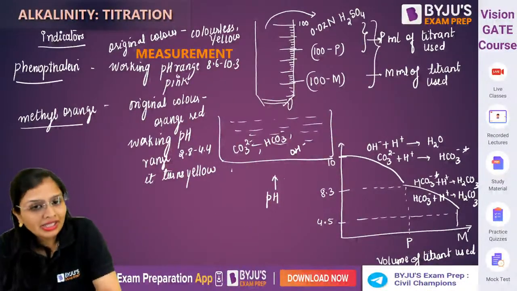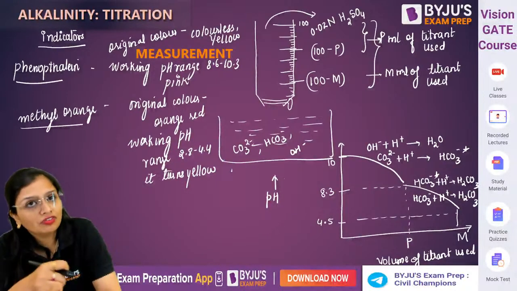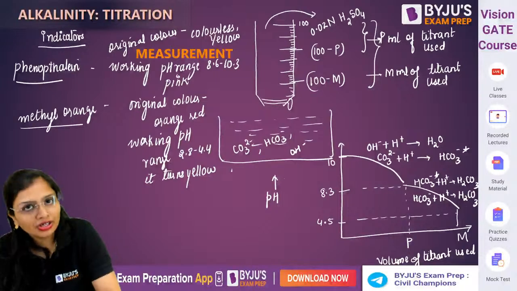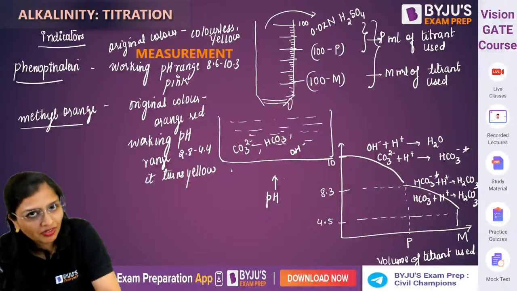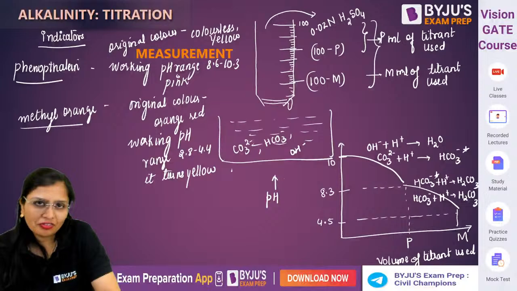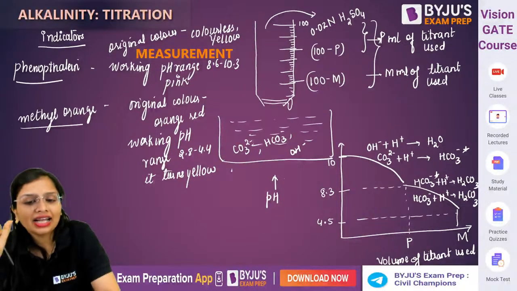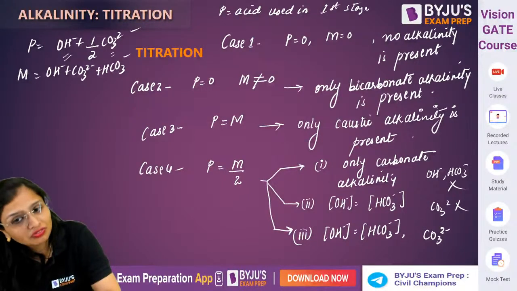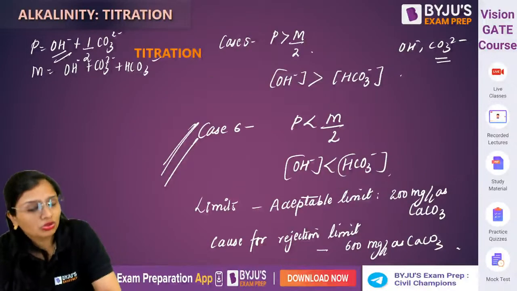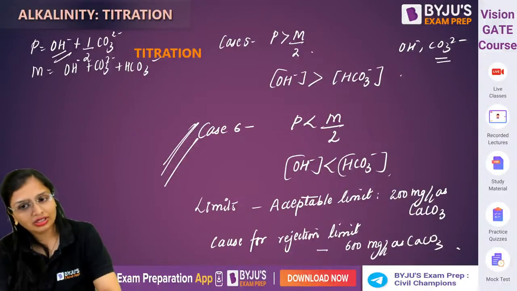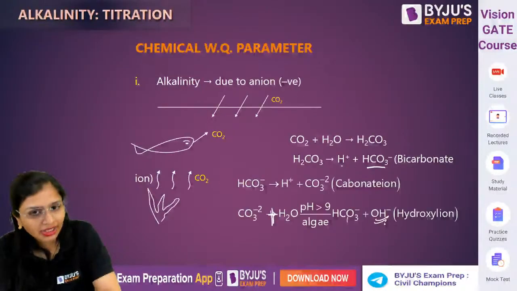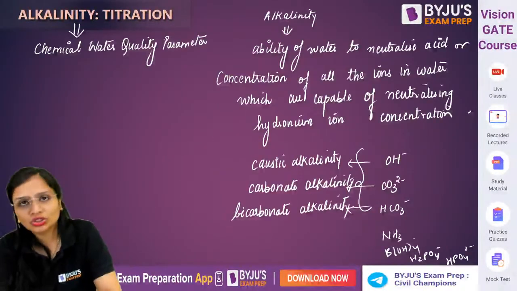So in this manner you do the titration, and in this manner you will get the alkalinity. Clear? Here you need to remember the indicators, that is phenolphthalein and methyl orange. First you add phenolphthalein. After that you add methyl orange. Note where you do the refilling of it. pH may vary slightly in different books, but you need to know about it. And how can you know which type of alkalinity is present? By checking how much acid is used in the first stage and how much acid is used in both the stages. By this you will be able to calculate. Today I have taught you the whole theoretical portion of alkalinity. In the next sessions, we will deal with questions related to it also.